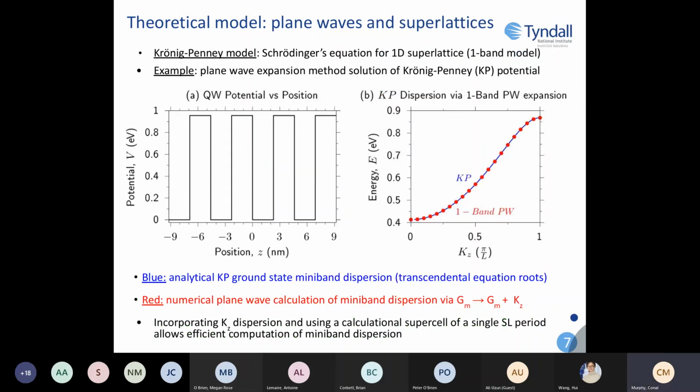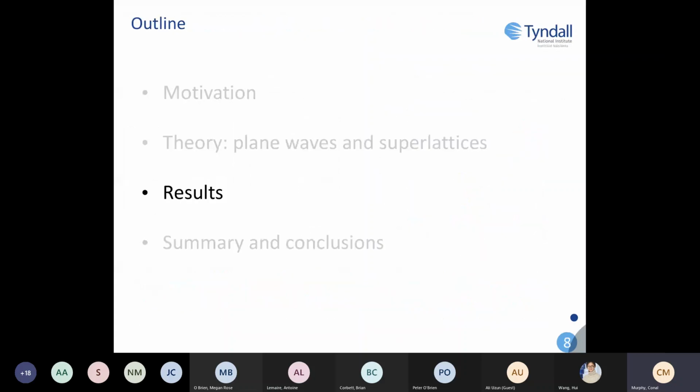So here we compare our results for an analytical Kronig-Penney model to a 1-band plane wave expansion method. On the left of the figure, we can see the associated potential. The Kronig-Penney model is a solution to Schrodinger's equation for a 1D superlattice, and it gives a transcendental equation whose solutions can be found using a root finding method. By including the miniband dispersion in our 1-band plane wave expansion, we can recreate the analytical Kronig-Penney solution. So this verifies that the plane wave expansion method can be used to efficiently compute the miniband dispersion using a calculational supercell of just one single period.